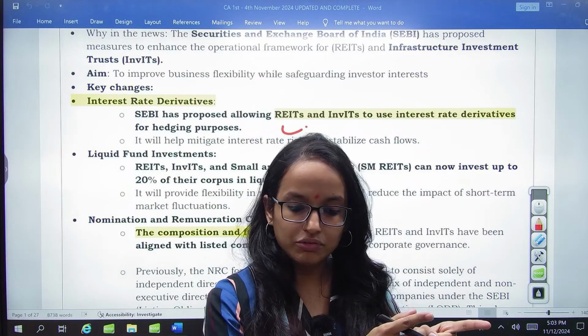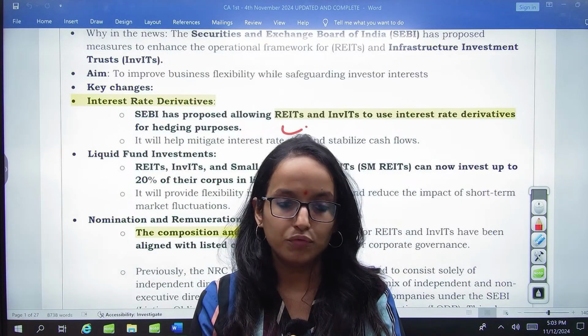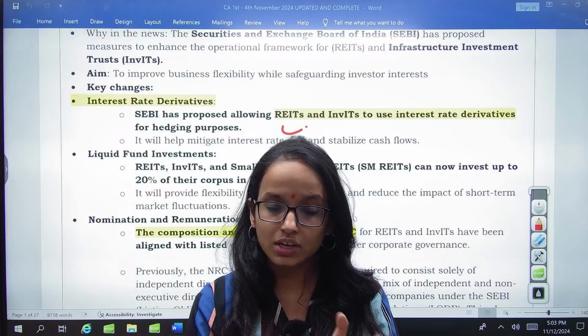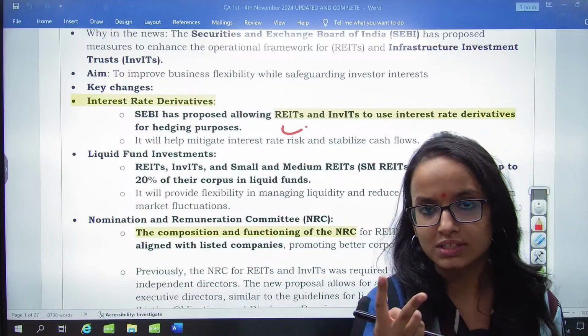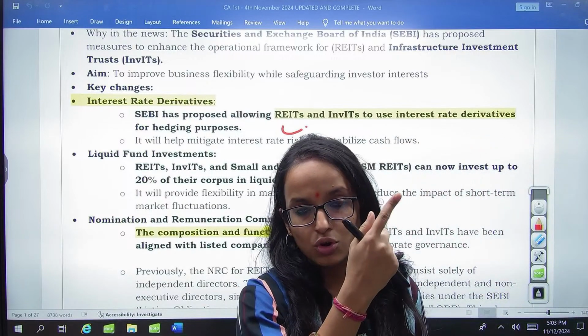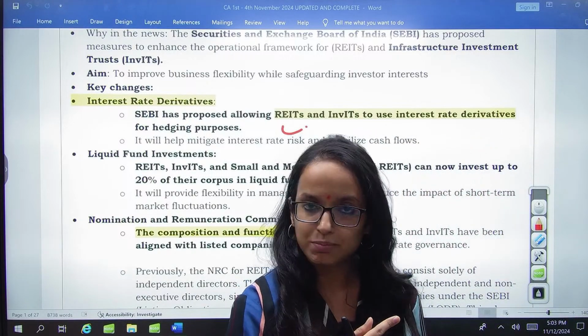Because one interest rate is fixed and one is floating. So that depends on the changing of the floating one, who will get benefited. I have explained both the scenarios to you. If it increases, who gets benefited, and if it falls, who gets benefited.